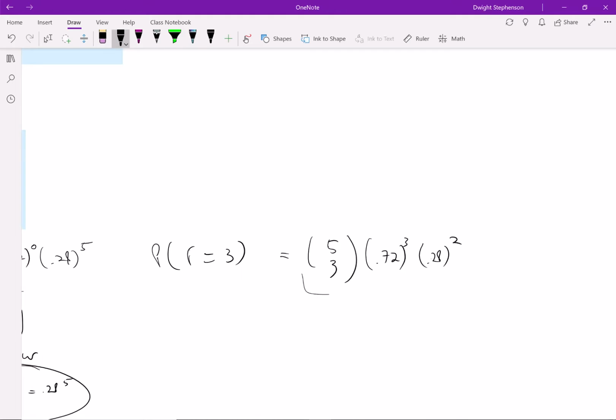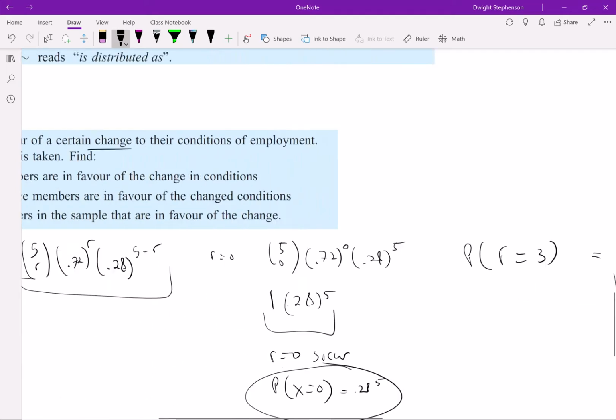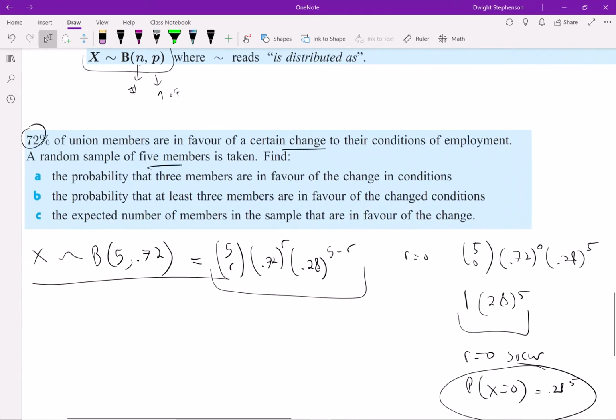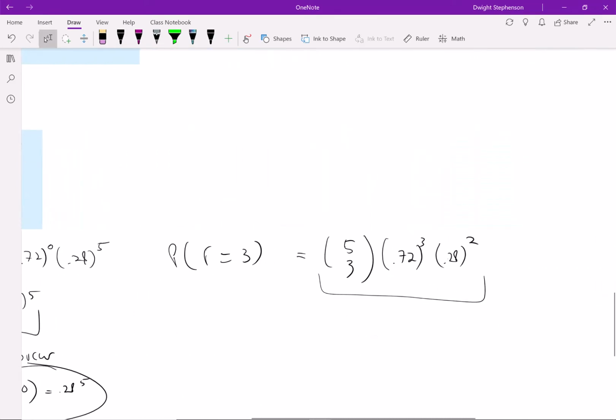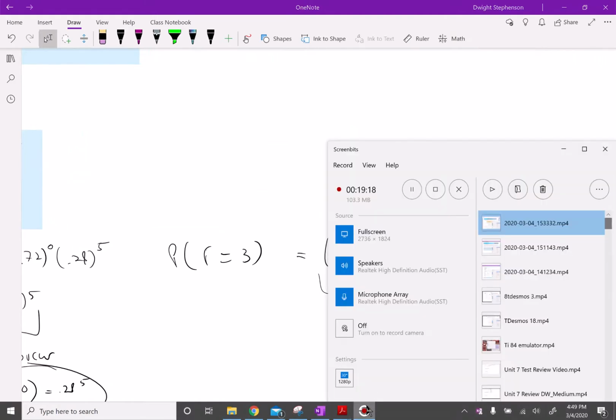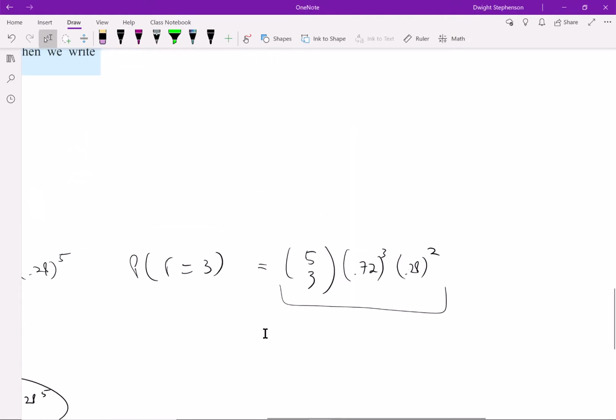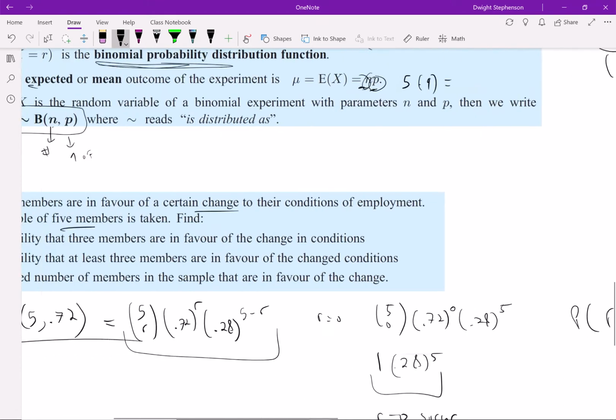This gives you the probability that exactly 3 members are in favor of the conditions, and you could work this out to figure out the number. It turns out you get 0.293, so about a 29% chance that exactly 3 people vote for it.